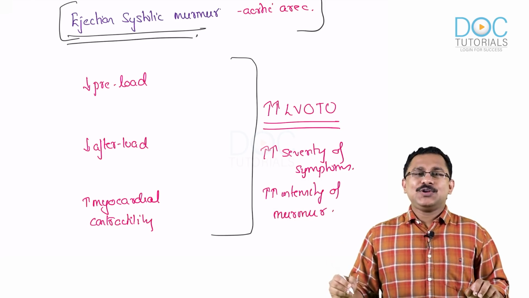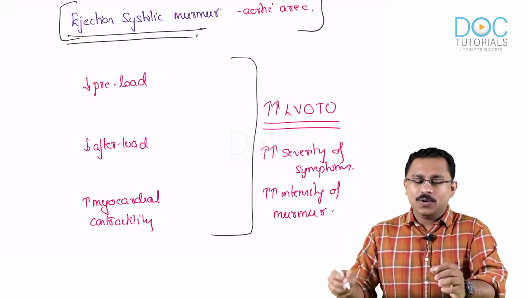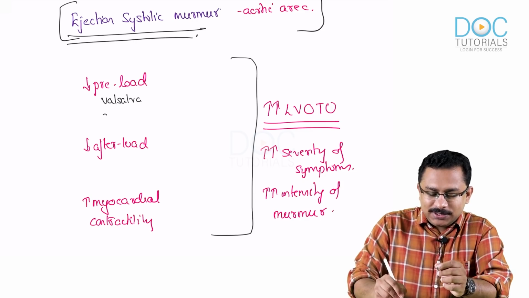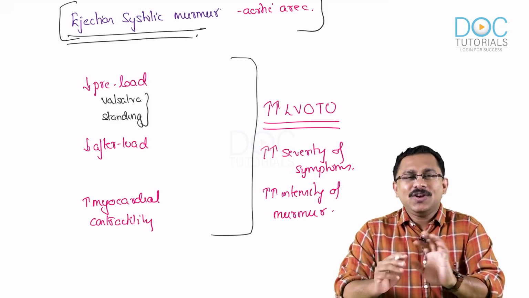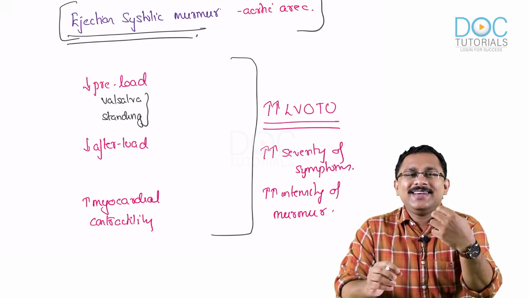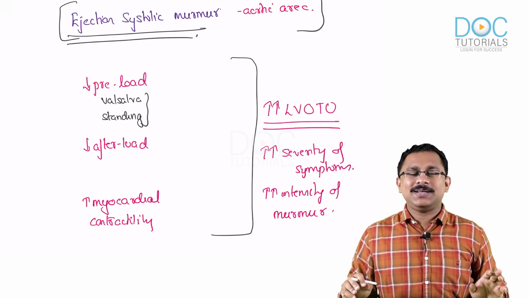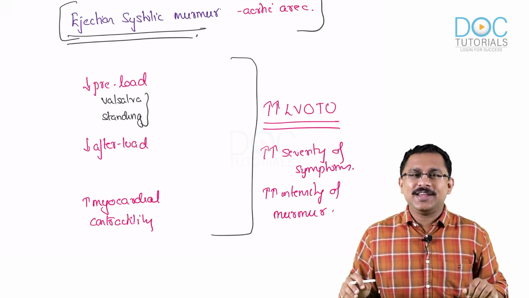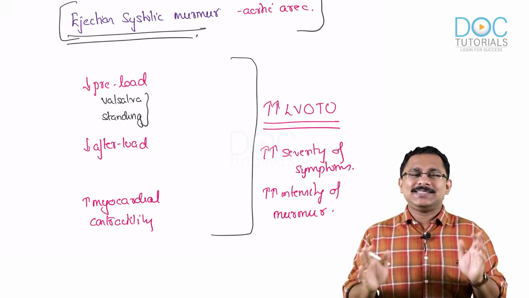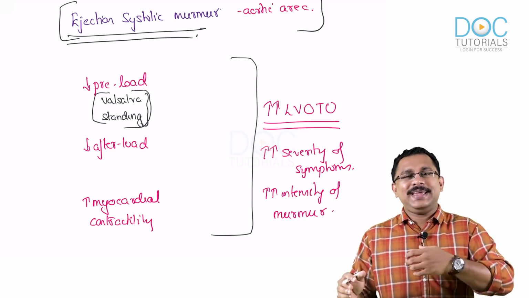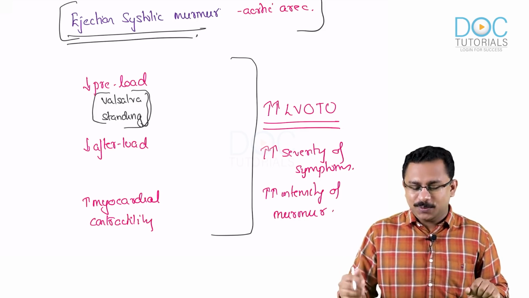All right. So when you talk about decreasing the preload, please understand that when you do Valsalva as well as on standing, the venous return to the heart is actually decreased, and normally maneuvers that decrease the venous return to the heart usually decrease the intensity of various murmurs. But in hypertrophic cardiomyopathy, there is an increase in the intensity of the murmur, which is very important, often asked in exams. So Valsalva and standing increase the intensity of murmur by increasing the left ventricular outflow tract obstruction.